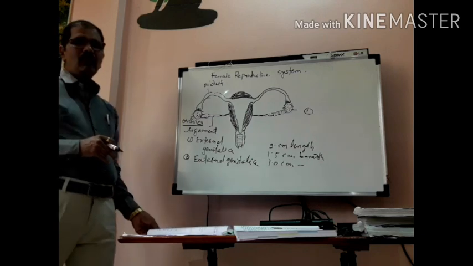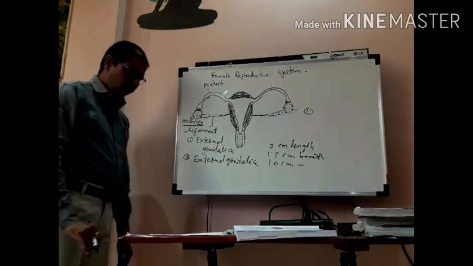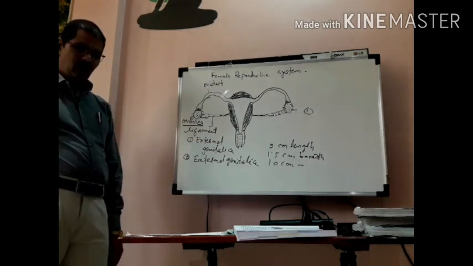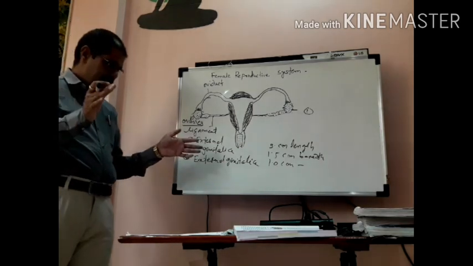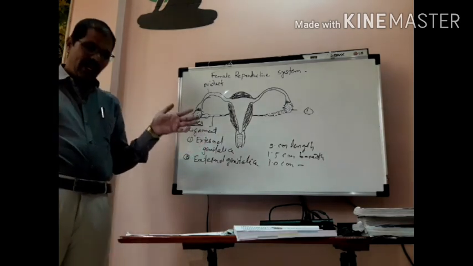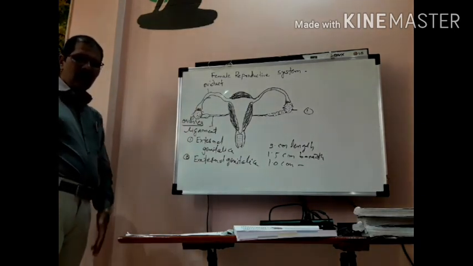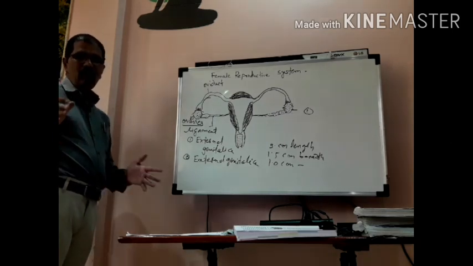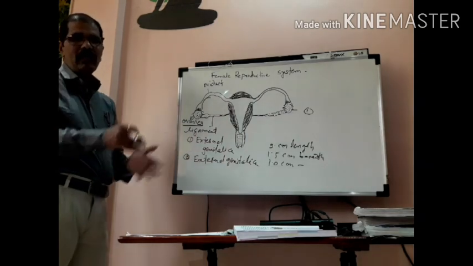Then the third hormone is relaxin. It helps soften the pubic symphysis. It helps facilitate the birth of the young ones. In past years we have already studied why the pubic symphysis is flexible in women.